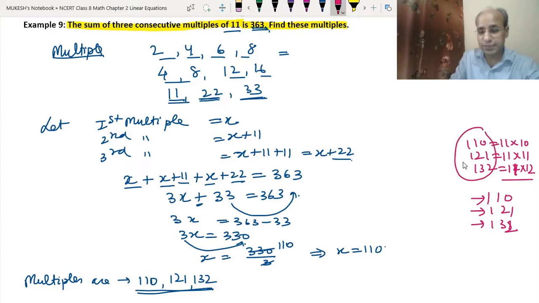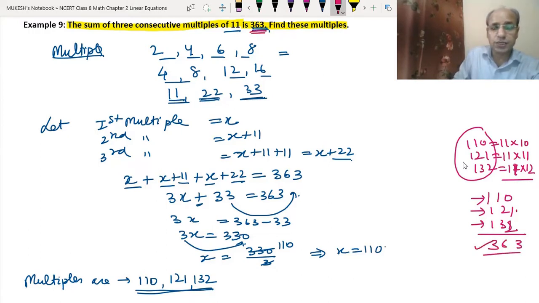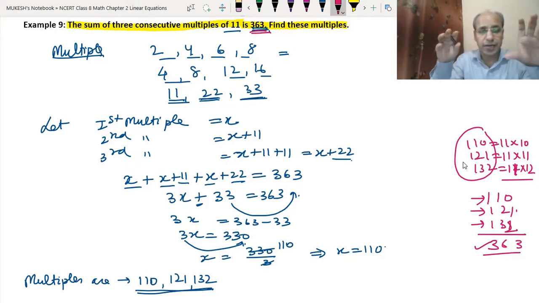So first we have checked this. Now we will add them. 2 plus 1 is 3, 1 plus 2 is 3, 3 plus 3 is 6, and 3. So here we are getting the result 363 also. So that means our answer is correct. Okay, now we will do example 10.